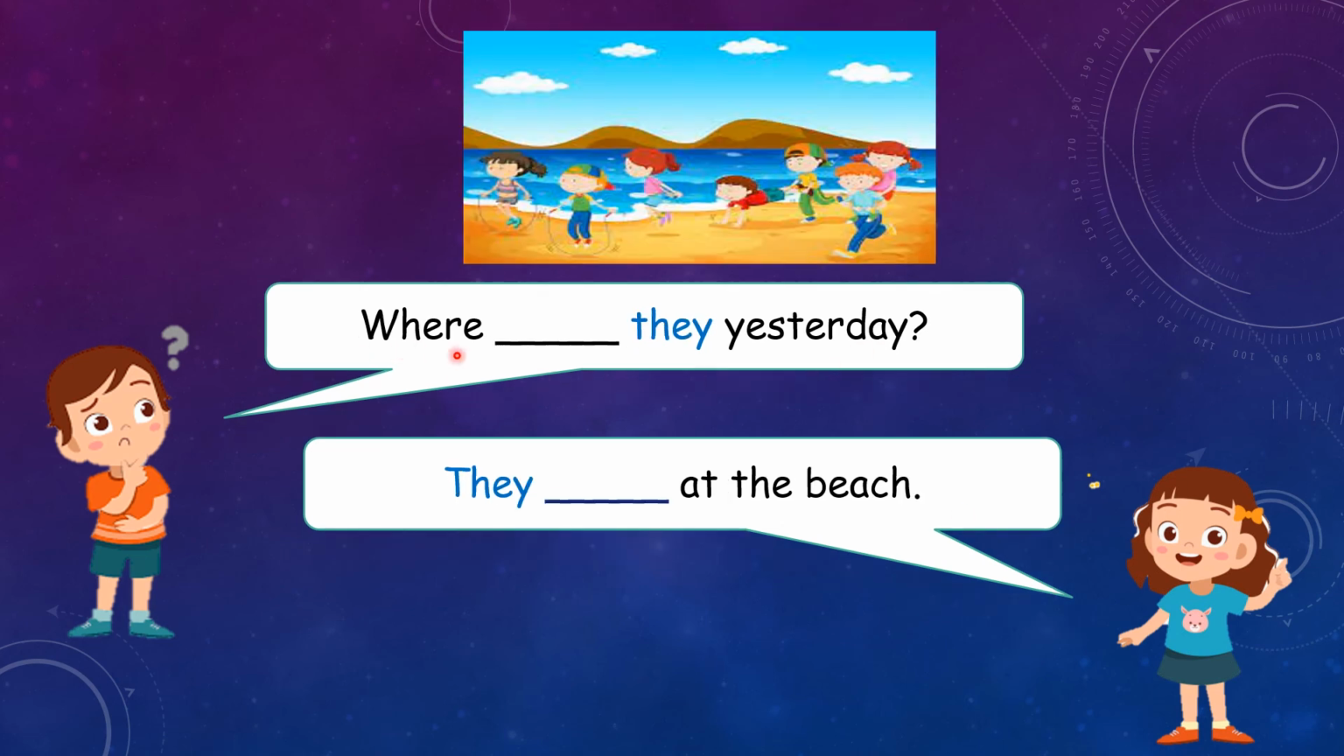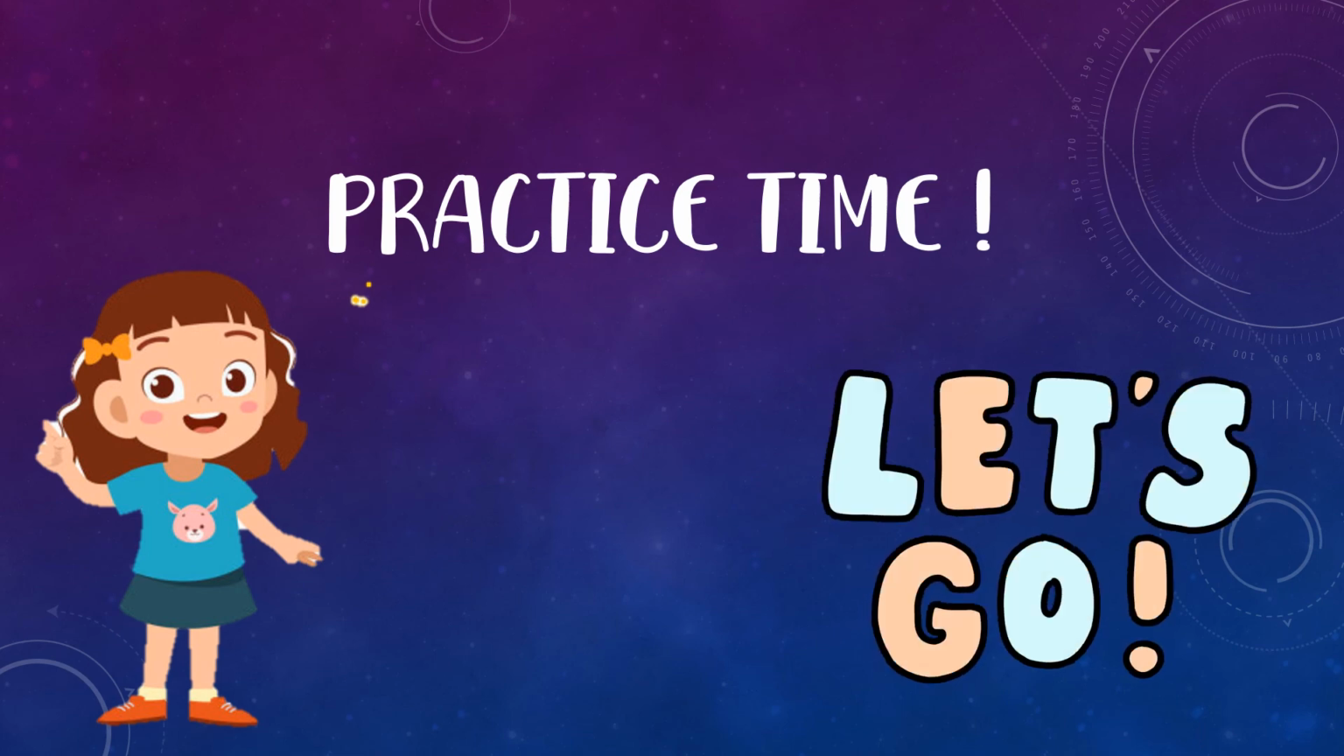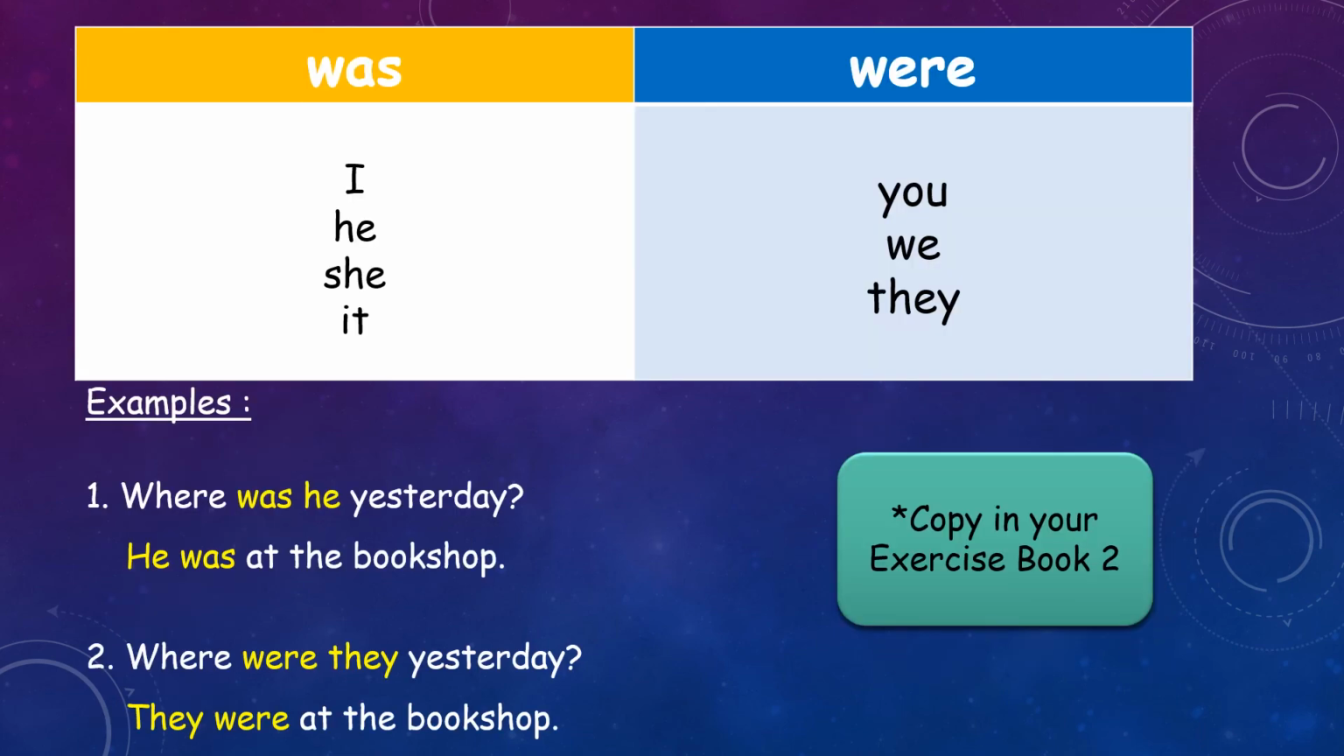Next, where? Okay, you can see there are many children. 1, 2, 3, 4, 5, 6, 7. Plural. So we use they, mereka. Where were they yesterday? They were at the beach. Very good. So now it's practice time. Let's go. So you have to practice.